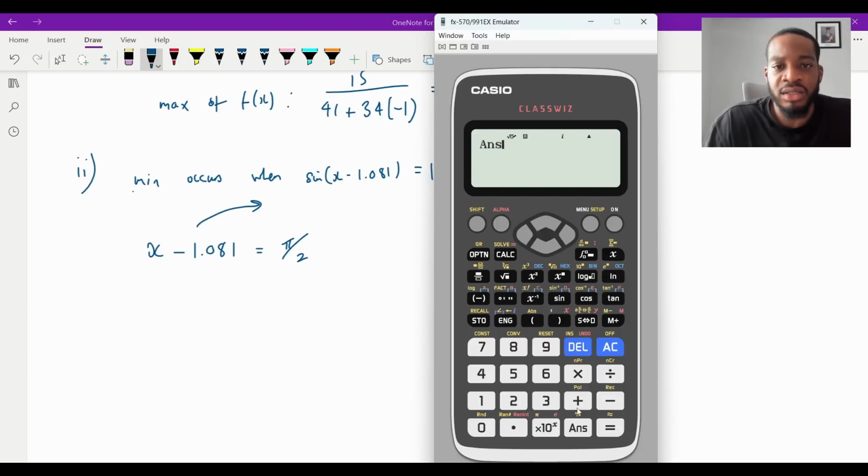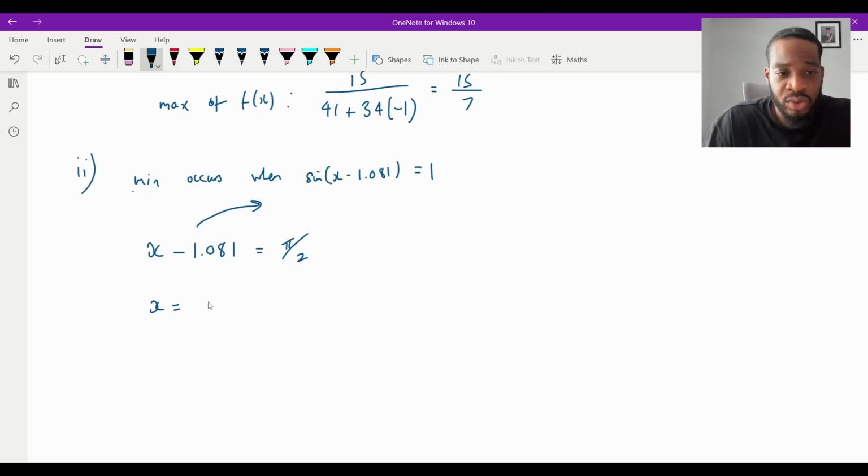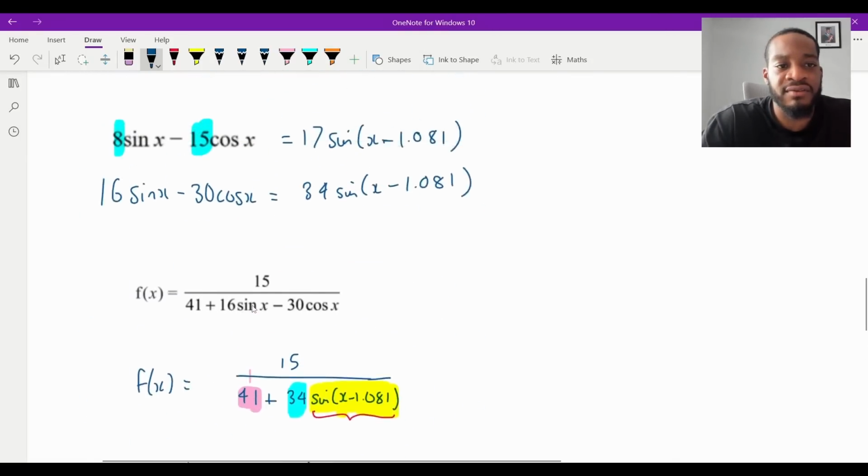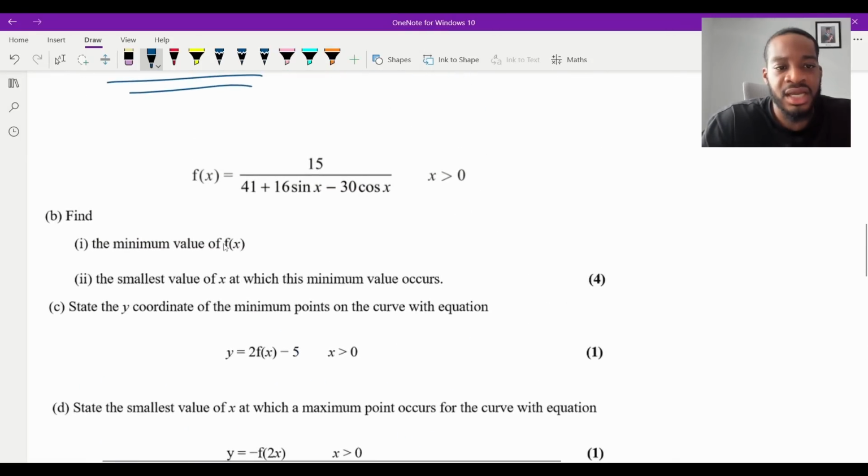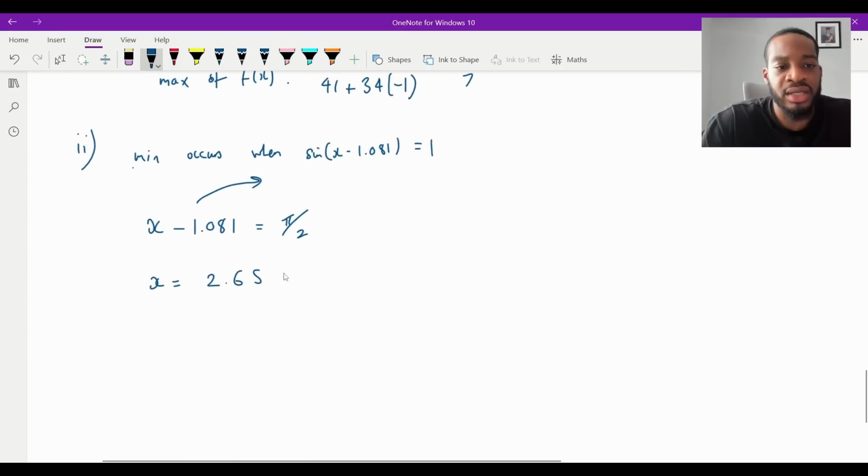So I'm going to add 1.081 to see what value of x I get. So x is equal to 2.65. What was the degree of accuracy? If it doesn't state, then it's three significant figures, so I'll leave it like that. It doesn't say, so I'll just leave it as 2.65. Perfect. Okay, so that's going to be the first positive value of x. So this is our answer.